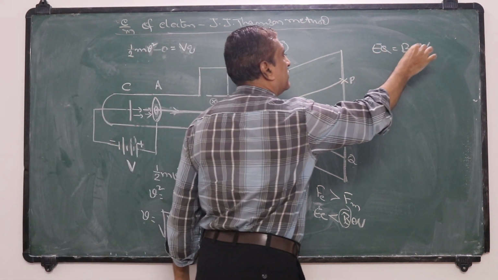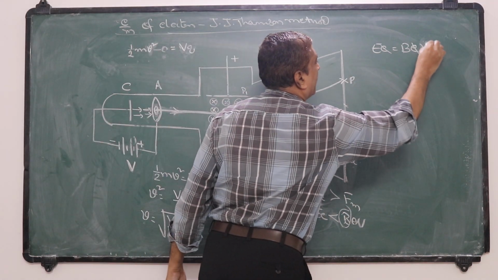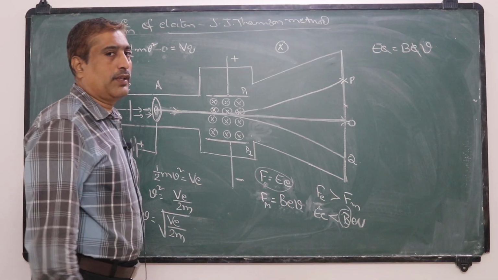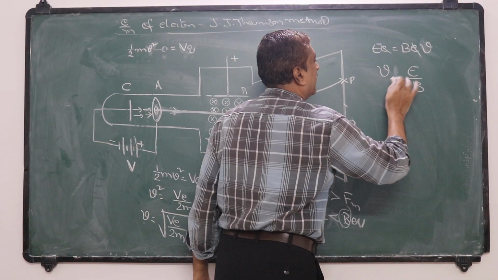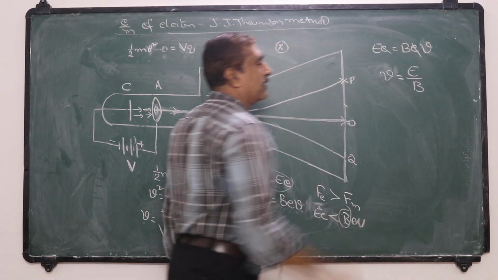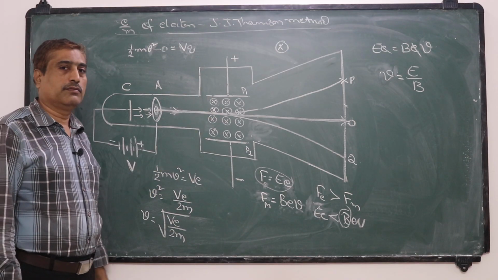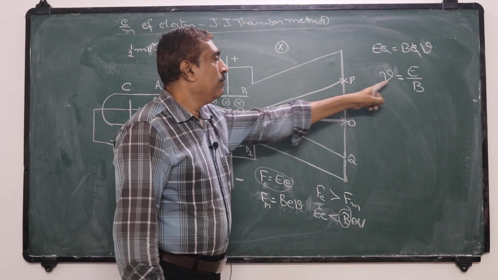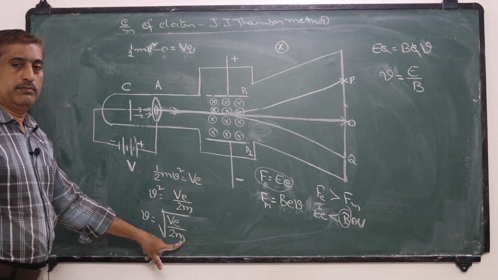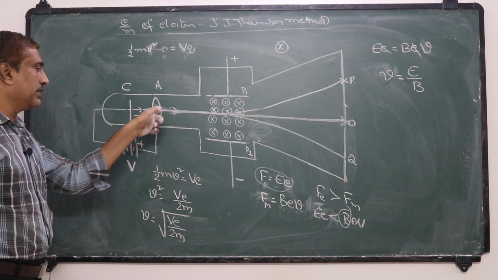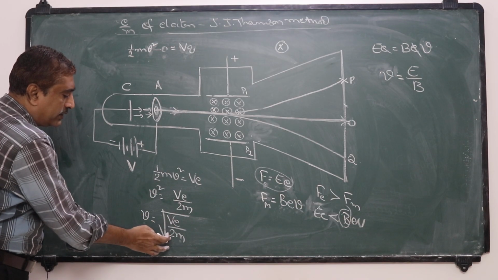Now you can cancel out e, so E is equal to BV, with a small b. The velocity of the electron is given by the ratio of the strength of the electric field to the magnetic field, V is equal to E by B. We have already derived that the velocity of the electron from the anode is the square root of the applied potential times charge by 2m, that is, the square root of 2Ve by m.